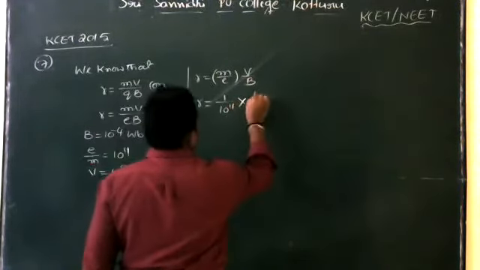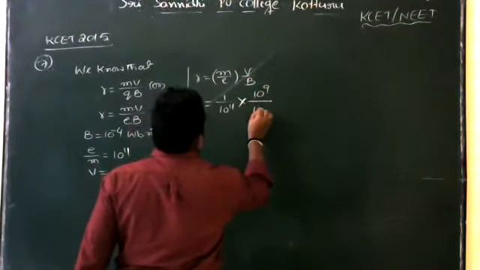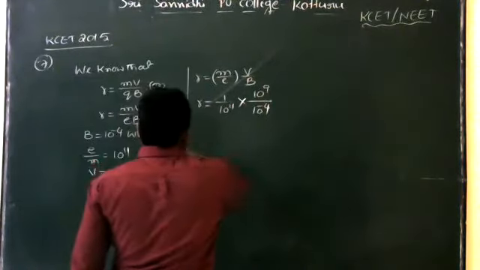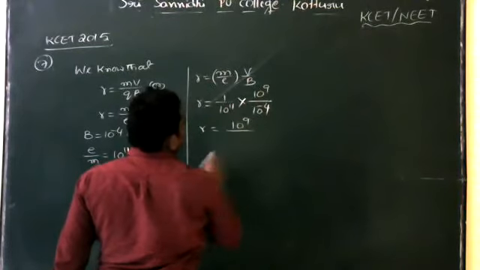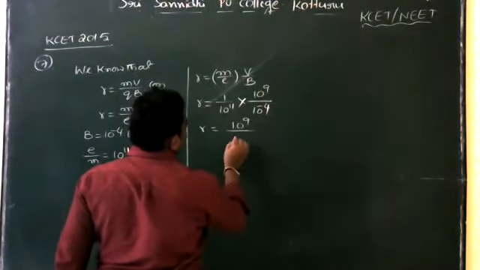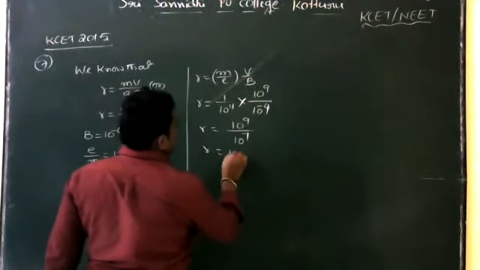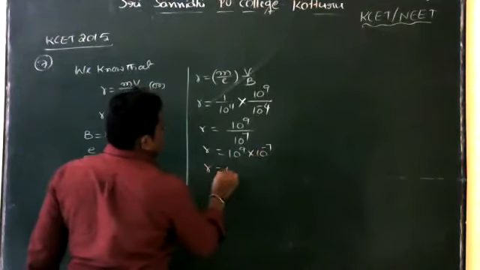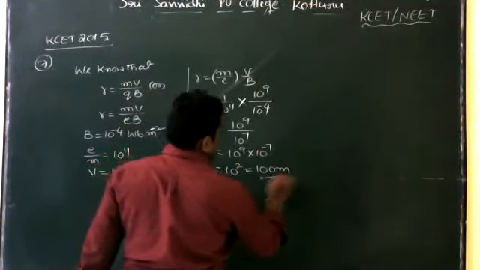So 10 to the power of 9, B is 10 to the power of minus 4. So next, R is equal to 10 to the power of 9 plus 11 minus 4. This is equal to 10 to the power of 7. Therefore R is equal to 10 to the power of 9 into 10 to the power of minus 7. So that is equal to 10 squared. So that is 100 meter.